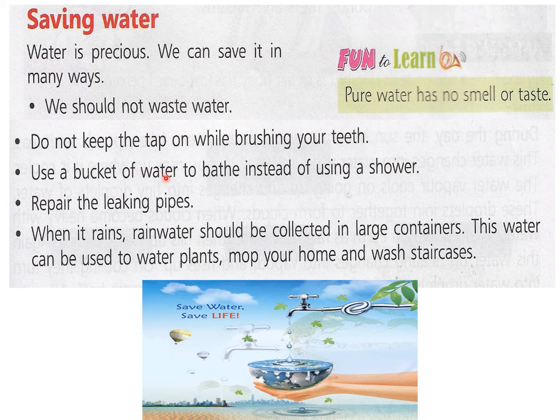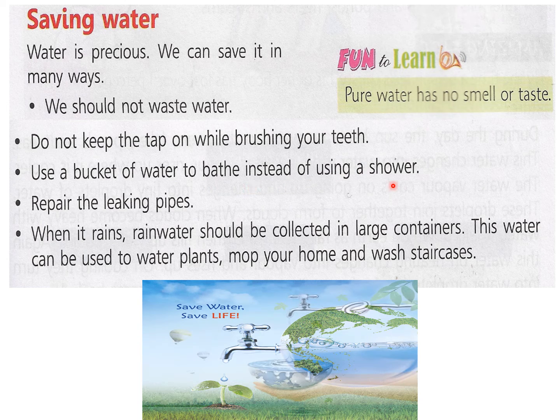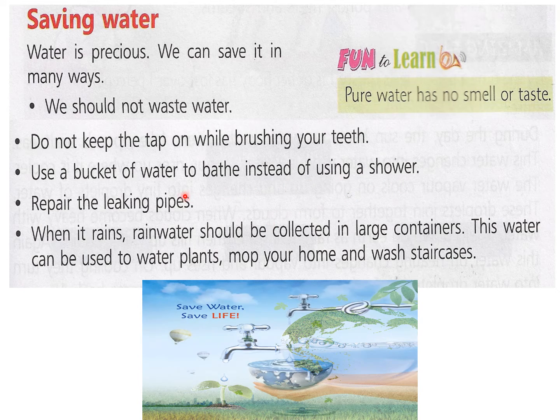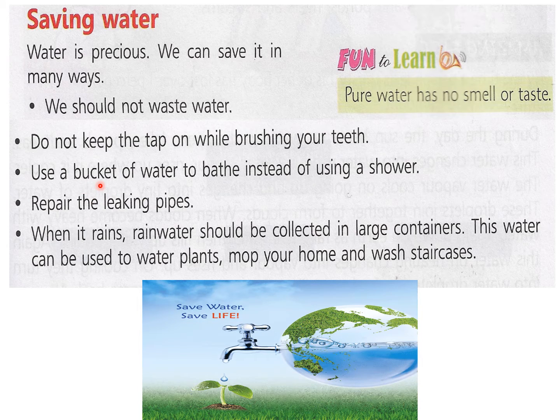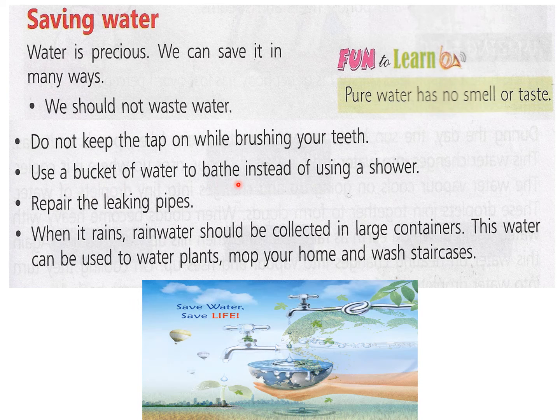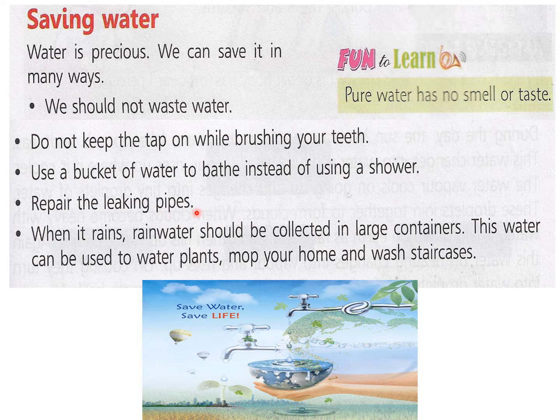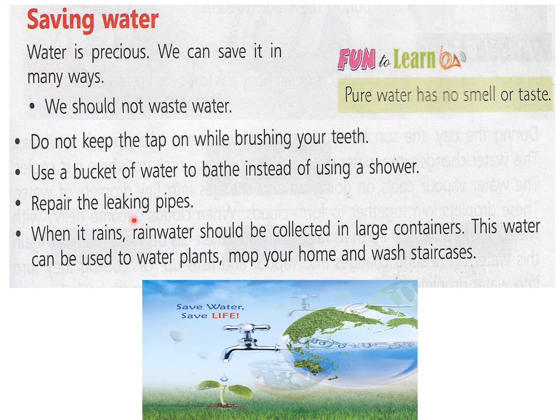Then use a bucket of water to bathe instead of using a shower. In a shower, you waste a lot of water, but when you bathe with a bucket, you use hardly one bucket of water to bathe. So it is better to take water in a bucket for bathing. Then repair the leaking pipes. Whenever there is a leak in a water pipe, you should get it repaired soon.